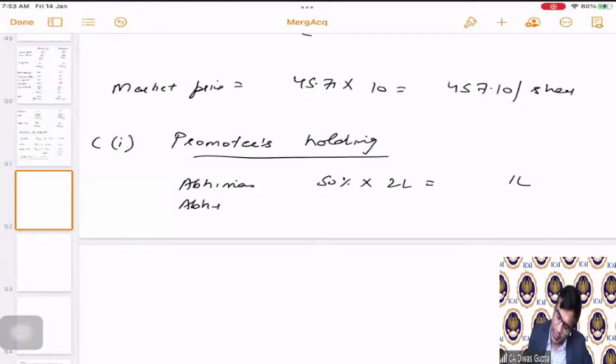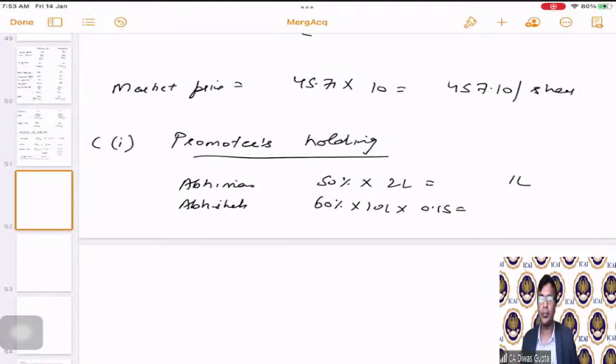And Abhishek Limited, it was 60% on 10 lakh shares with a swap ratio of 0.15. Correct? So 10 lakhs is the total number of shares of Abhishek Limited. In that 60% belongs to the promoters. Now, once that gets merged into the new entity, there is a swap ratio of 0.15 that is applied to the shares of Abhishek. Hence, the number comes out to be 0.90 lakhs. So the total is 1.90 lakhs.